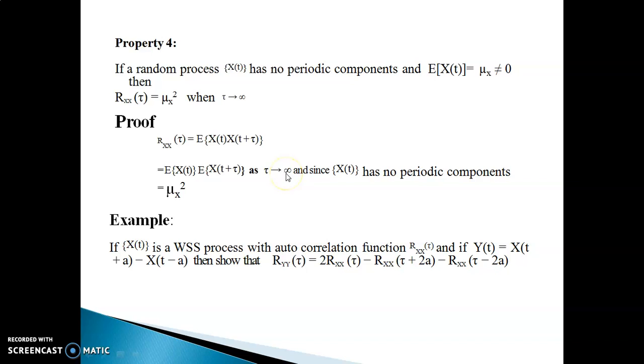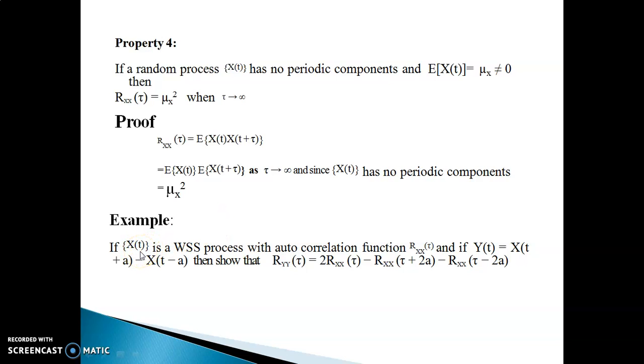Then as τ tends to infinity, and because you are also given that X(t) has no periodic component, X(t) and X(t+τ) will become independent random variables. So as you know, expectation of product of independent random variables is product of their expectations, and expectation of X(t) is μ_X, expectation of X(t+τ) is also μ_X, therefore you get μ_X square.